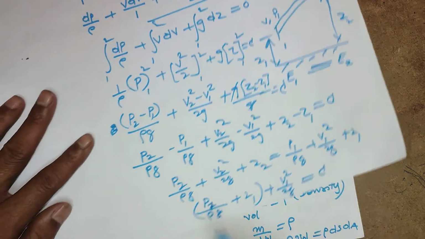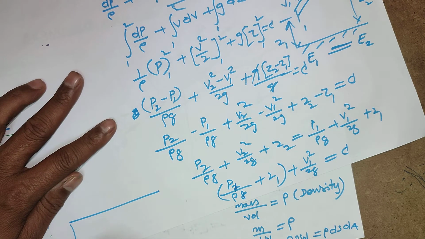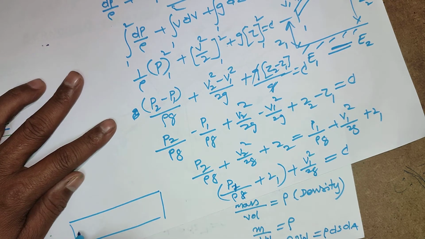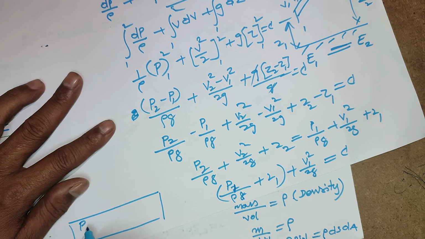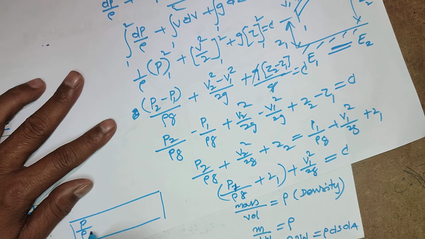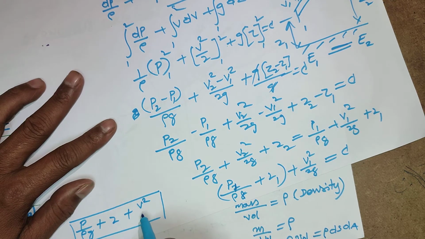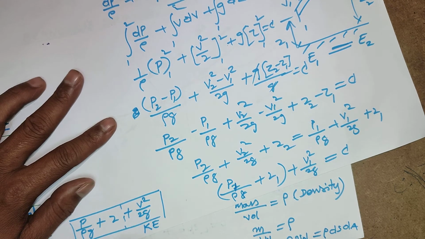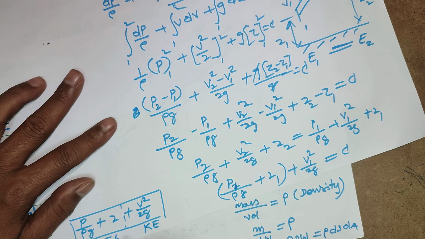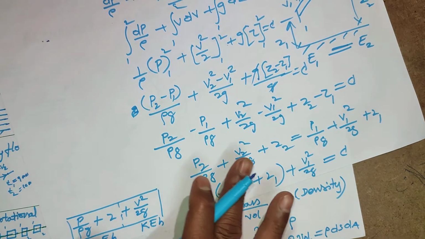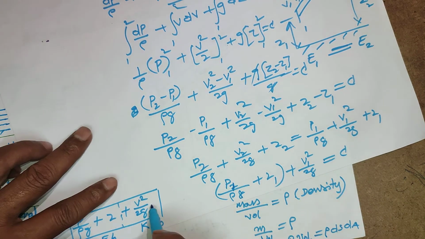So in general form you can write like this: p by rho g plus z plus v square by 2g. This is the kinetic energy head. The sum of the pressure energy and potential energy is called the hydraulic energy head. So this is the Bernoulli's equation.